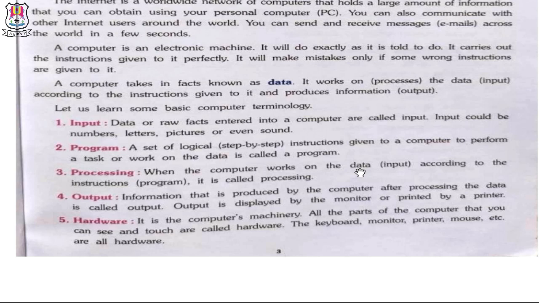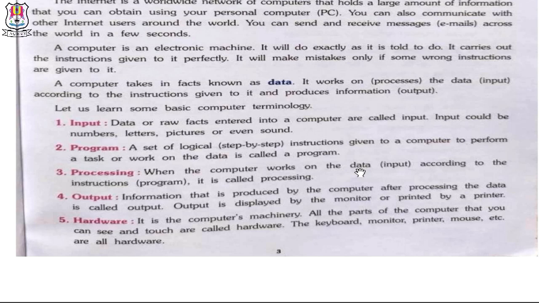Number 3. Processing. When the computer works on the data (input) according to the instructions (program), it is called processing. Number 4. Output. Information that is produced by the computer after processing the data is called output. Output is displayed by the monitor or printed by a printer.